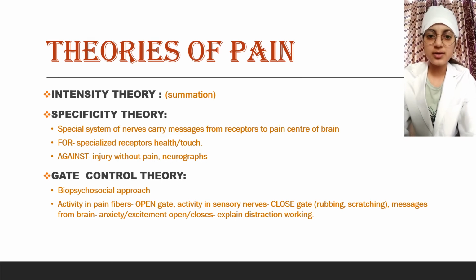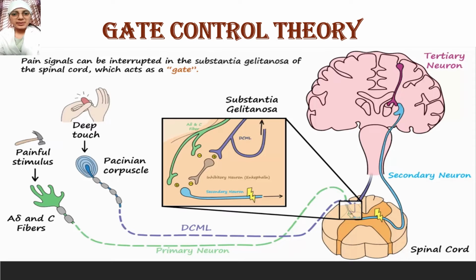Theories of pain. The first one is the intensity theory, which is the summation of the pain. The second one is the specificity theory. It's a special system of nerves which carry messages from receptors to the pain center of the brain. Gate control theory is a biopsychosocial approach. Basically, gate control theory is to reduce the pain.